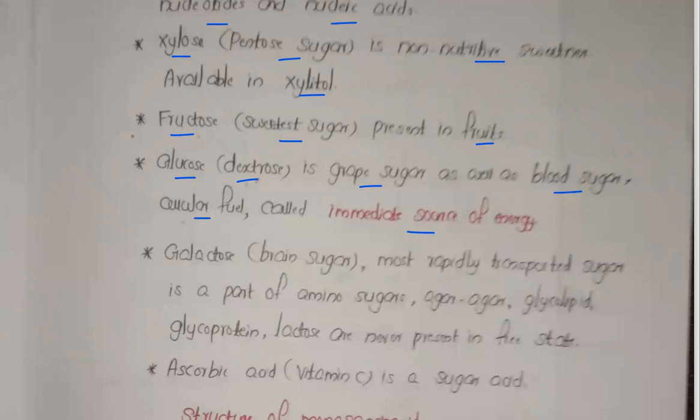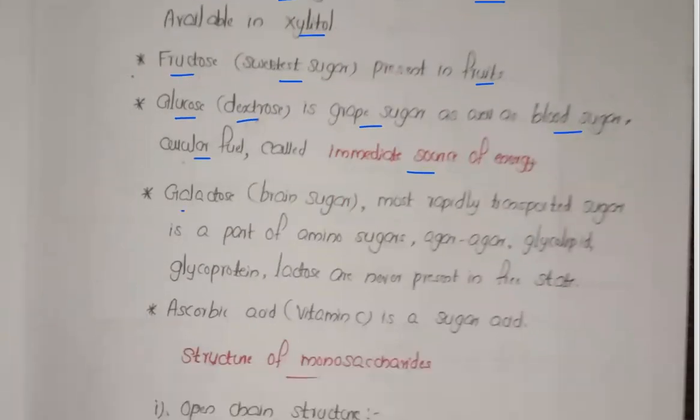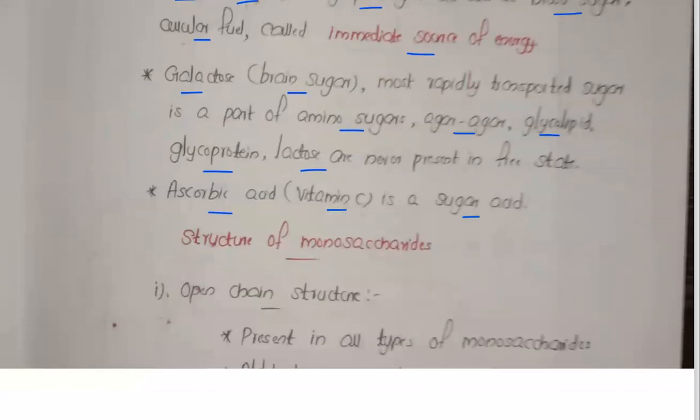Now galactose, that is brain sugar. So galactose is known as brain sugar. It is the most rapidly transported sugar, and it is a part of amino sugars, agar-agar, glycolipids, glycoproteins, and lactose, and is also present in the free state. That is called brain sugar. Now ascorbic acid, present in vitamin C, is a sugar acid. So just these few points you should learn for your board exam.